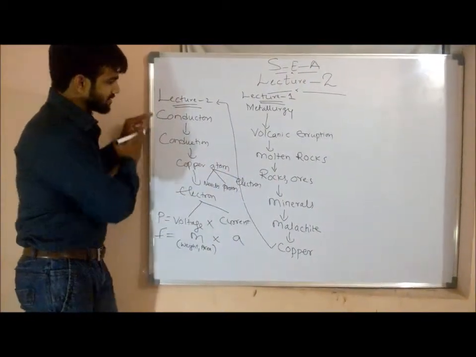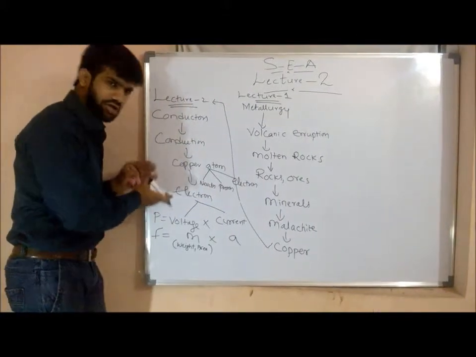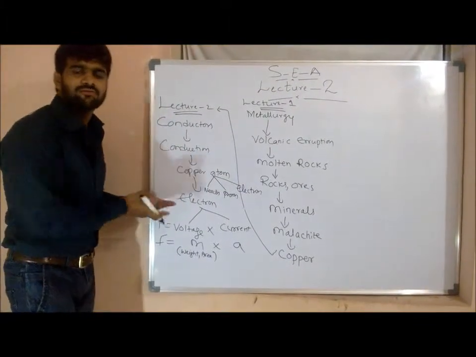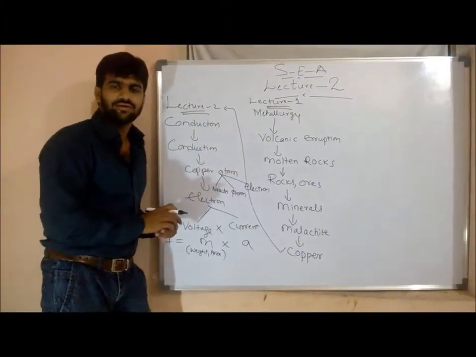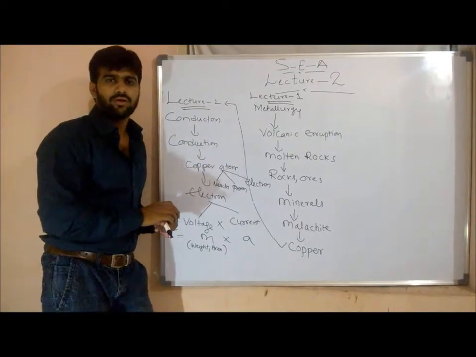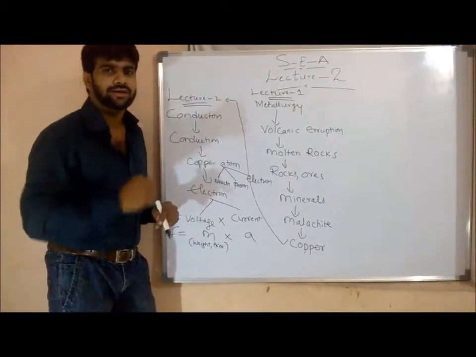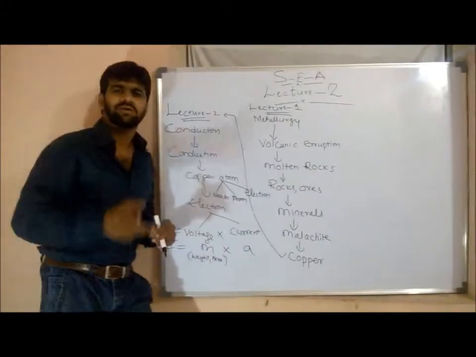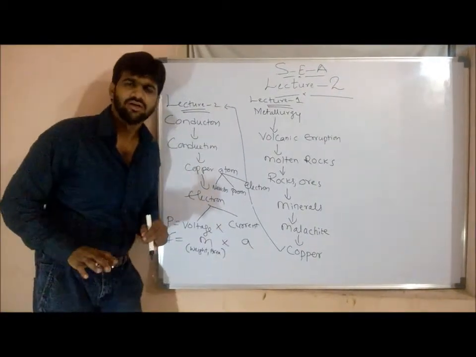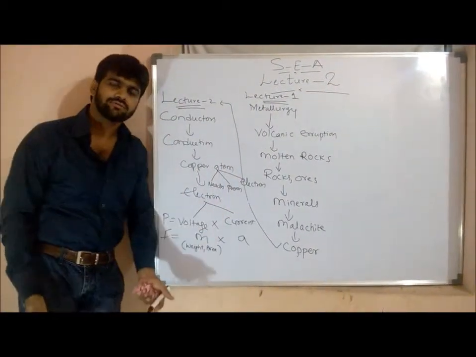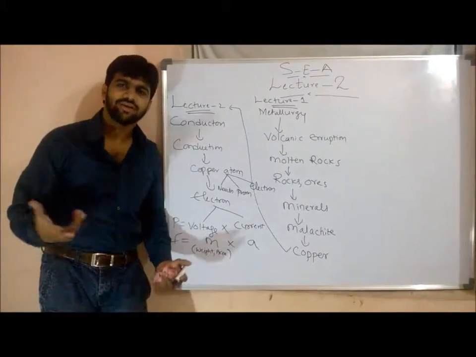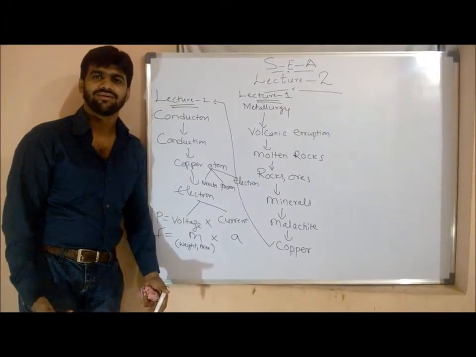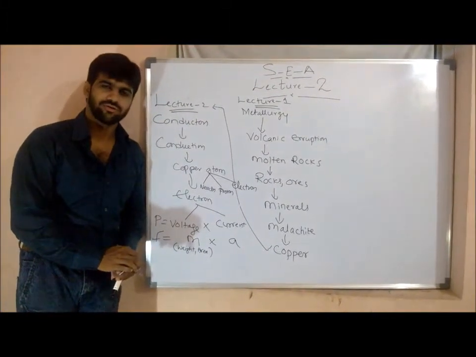Then conductors, there is nothing we can do. Our play starts from here: conduction, using conductors only. Electricity we are producing using electrons only. Where electrons are, again wire, everything. Understanding? So keep in mind one thing. To be technically perfect, technically right, or technically strong, study nature. If you are perfect in nature, everything is derived from nature. You can't say, sir, this is not derived from nature. For example, this is electrical. Okay, electrical you are saying. Mechanical from where? Civil from where? Okay, leave this. Electronics from where? Leave this. Computers from where? Networks, where are they coming from? Think of it. That's how I want to conclude. Thank you one and all. Have fun.